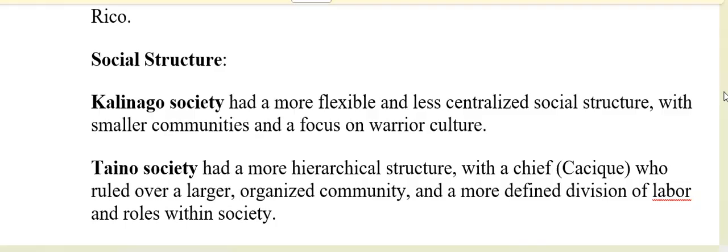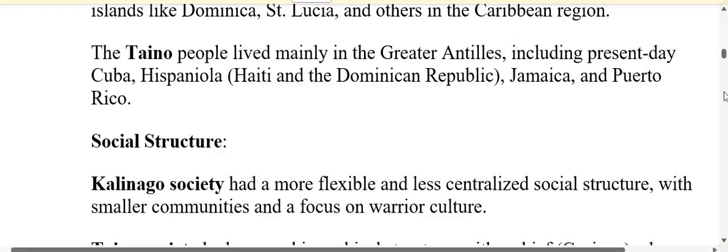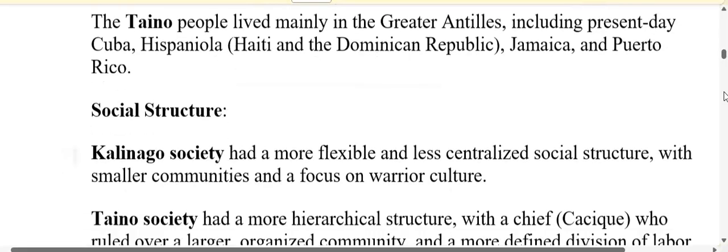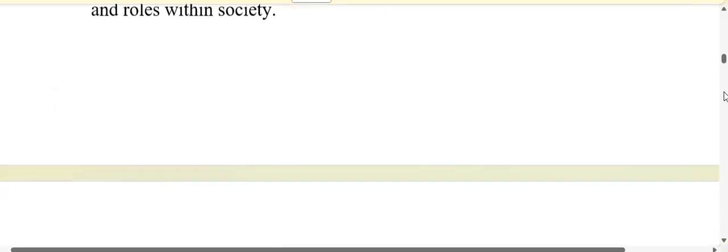The Taino had a more hierarchical structure. For example, they had a chief who was ruler over a large organized community. They had a more defined division of labor and roles within society. So the differences between the Kalinago and the Tainos were location and social structure.